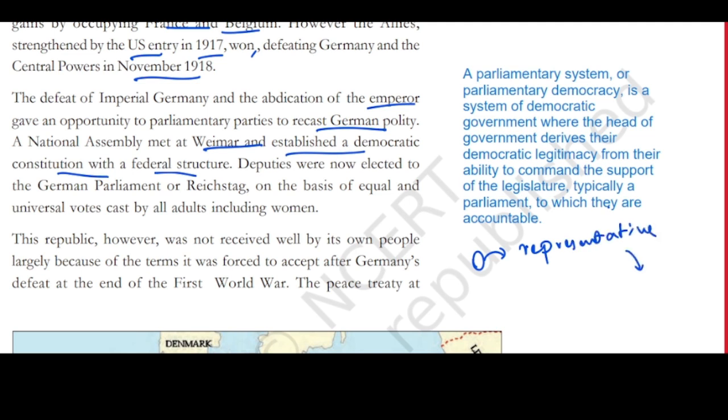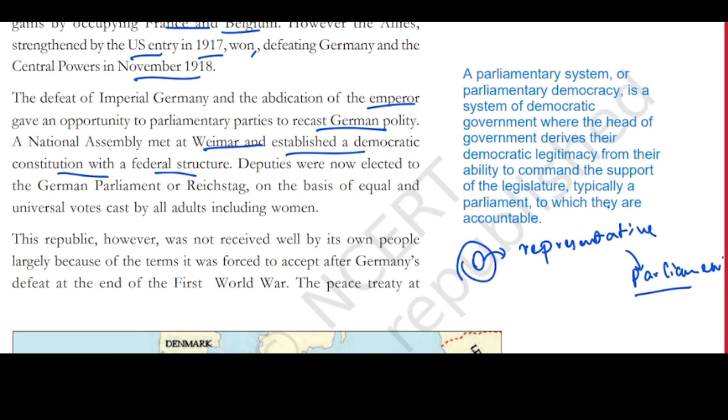He goes and sits in our parliament, right? So, what is this parliamentary system? Parliamentary democracy is a system of democratic government, wherein the head of the government derives their democratic legitimacy from their ability to command the support of the legislature, typically parliament. So, they are accountable to it, right? So, the representative is accountable to the parliament, and on the basis of the people, he derives the powers from the people.